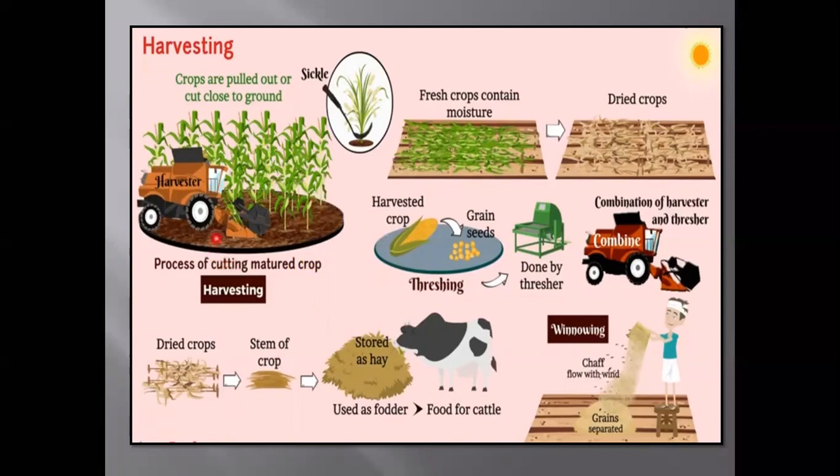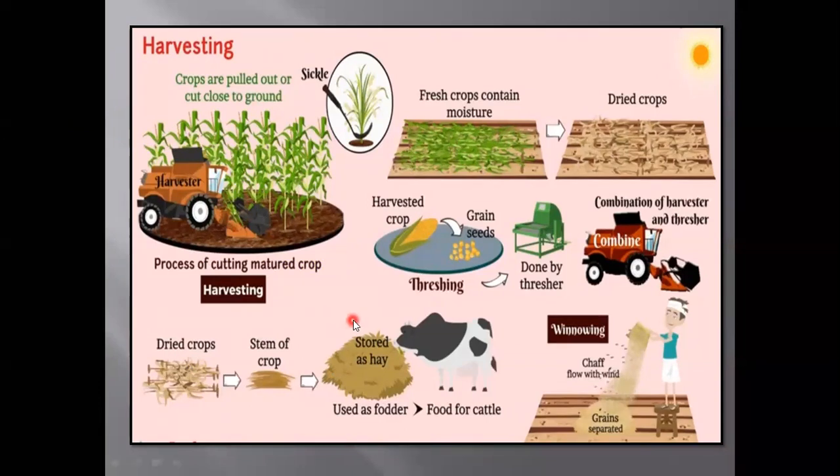This is harvesting. The process of cutting the mature crop is called harvesting. In this process, crops are pulled out either by sickle or harvester. Here you can see this is a sickle, and this is a harvester. So by sickle we can do it manually, or by harvester. Fresh crops contain moisture, so these must be dried before selling. So this must be dried under the sun.